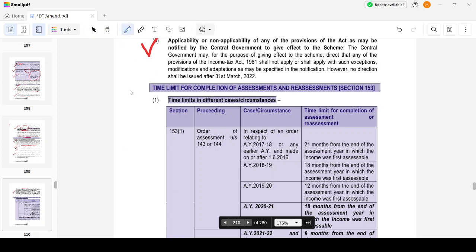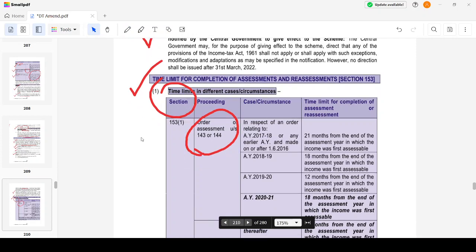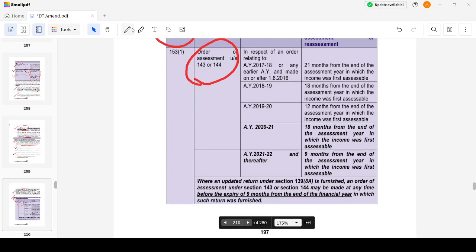Now, the time limit for completion of assessment or reassessment, in different cases or scenarios. First would be the order of assessment under section 143 or 144. For assessment year 2021 and onwards, it will be 9 months from the end of the assessment year in which the income was first assessable.